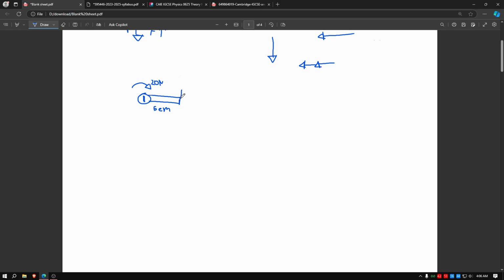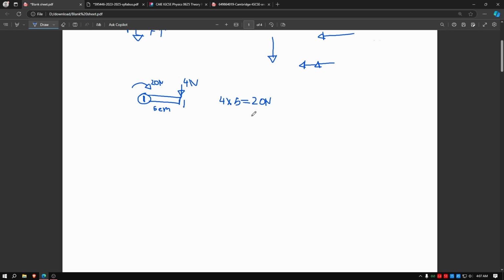If you apply 4 newtons on this door handle over here, then this will be enough to rotate the door. How? Force will be 4 newtons into perpendicular distance of 5. So 4 into 5 equals 20, let's just say.